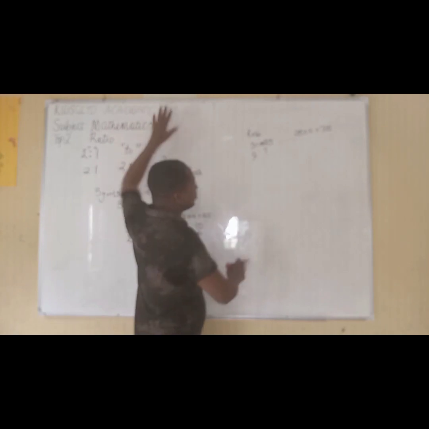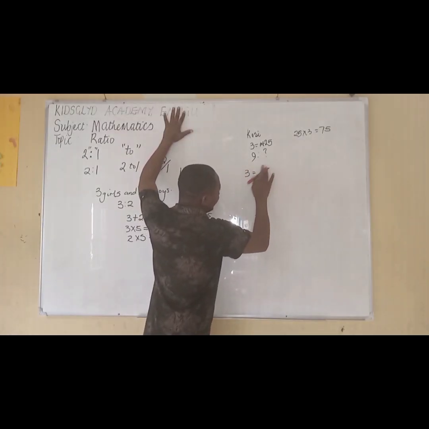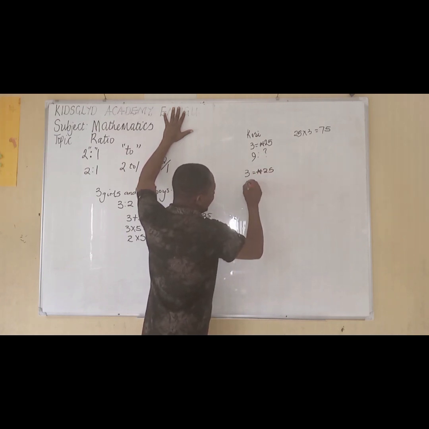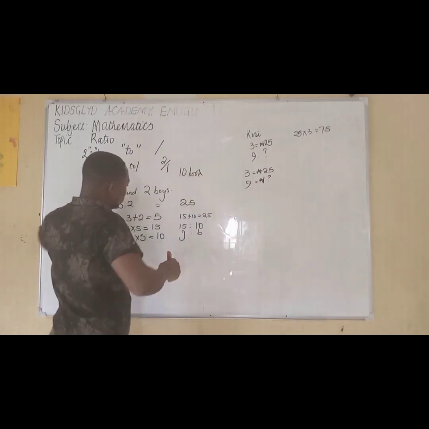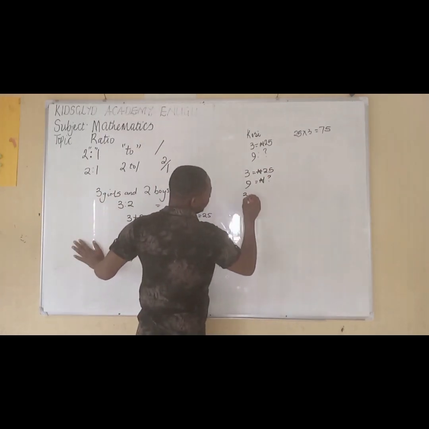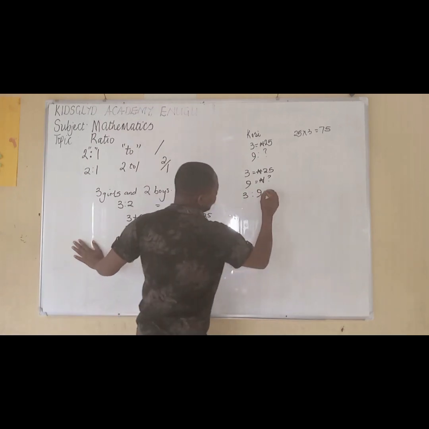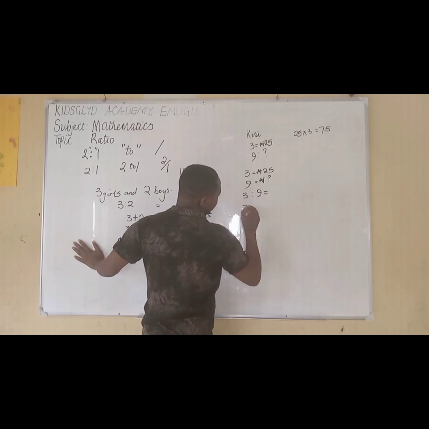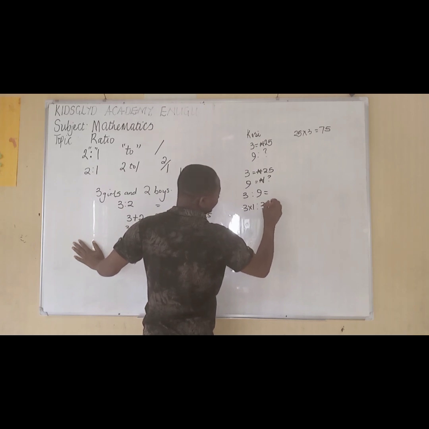Now, we know that 3 is equal to 25 naira. 9 equals what we don't know. So now we'll say, okay, 3 is to 9, which is equal to 3 times 1 is to 3 times 3.